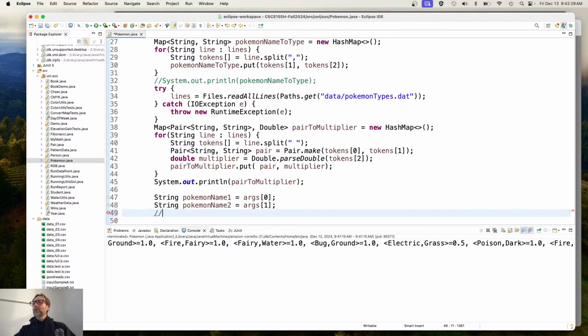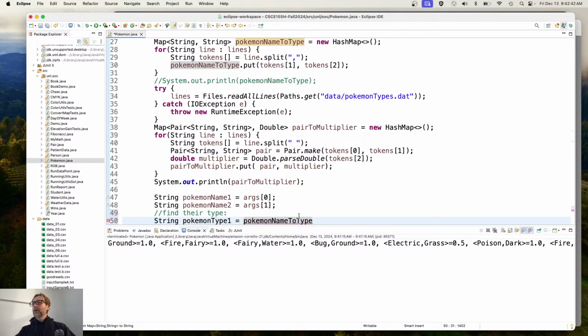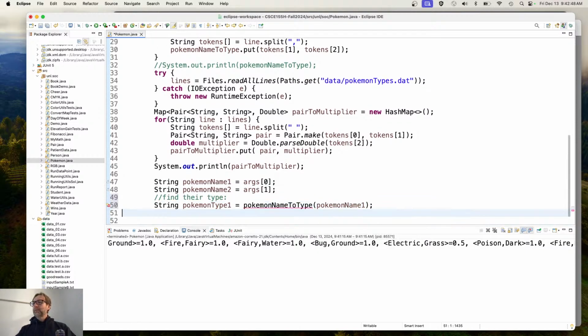But now what I need to do is find their type. So string Pokemon type 1 is going to be from that map. There we go. Pokemon to name of Pokemon name 1. And then type 2 is going to be, oh, sorry, what? Oh, what did I do? Oh, not named it.